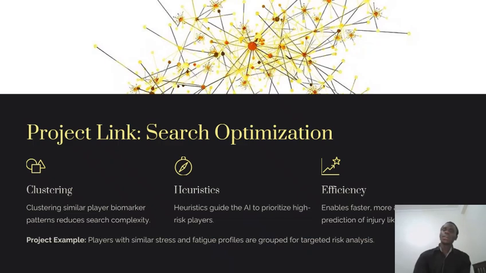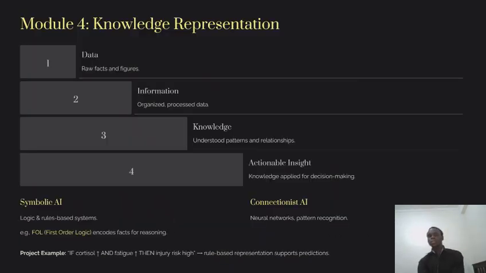So we go to knowledge representation. What is knowledge representation? Knowledge representation simply is what turns the raw data we have into something that is actually going to help us. In this project, you can see that data alone is just there. It's important, but we need that extra context. So it only becomes very useful when it's structured with the context we need.